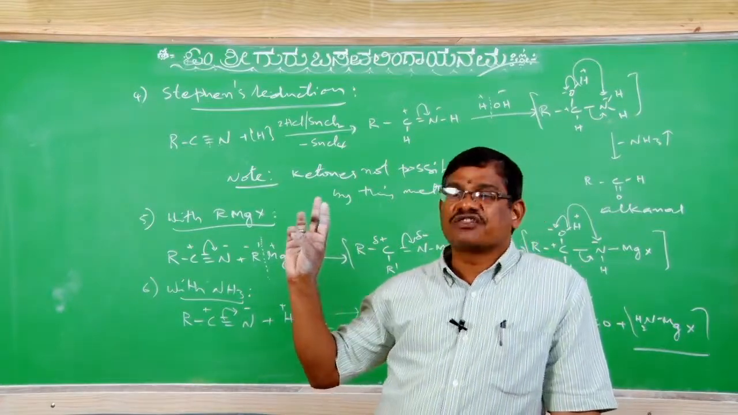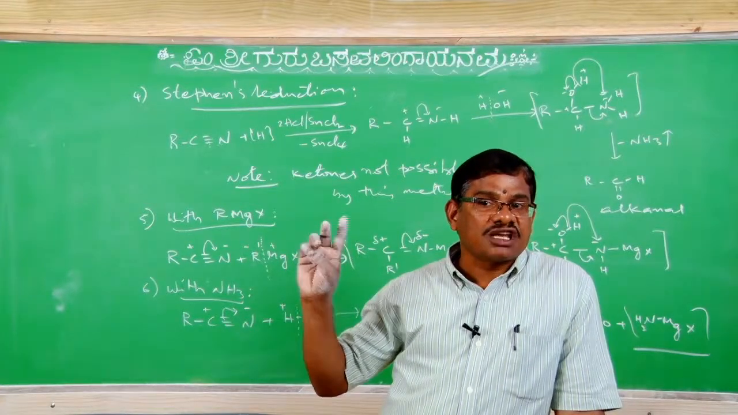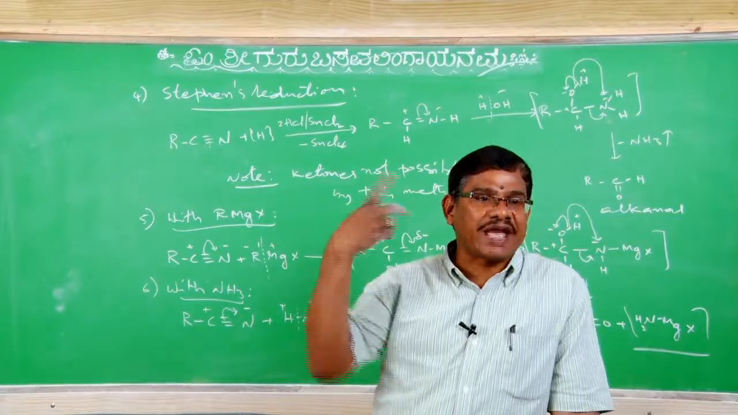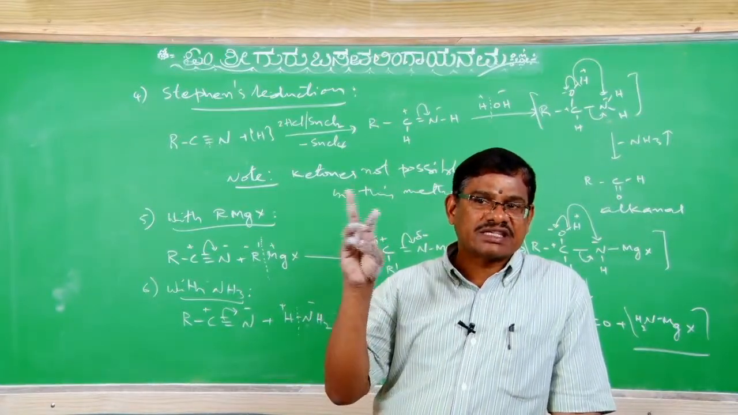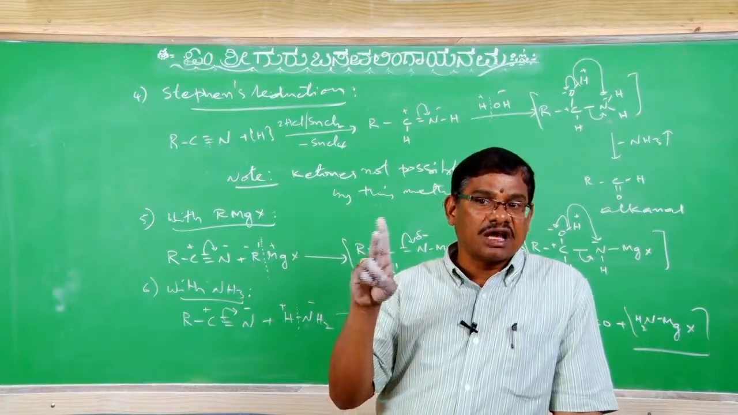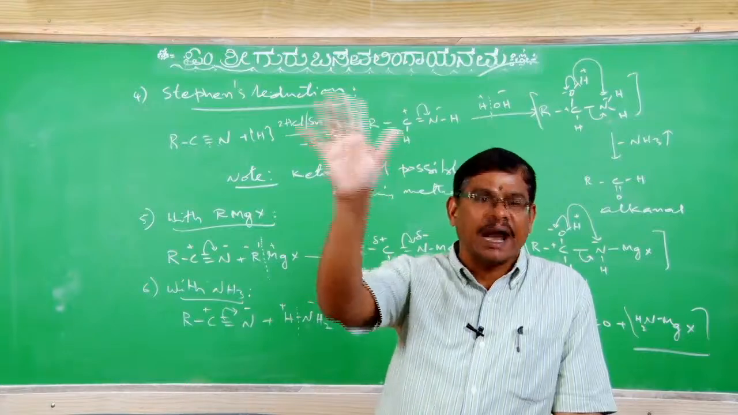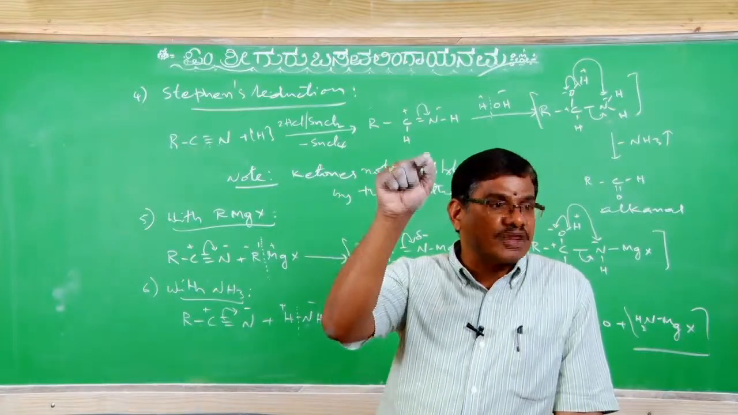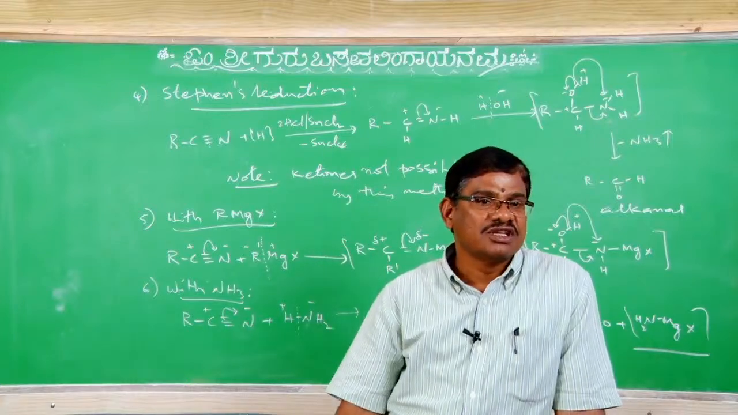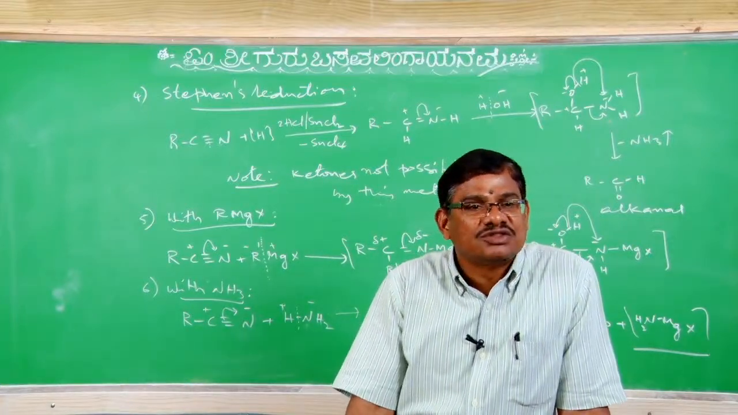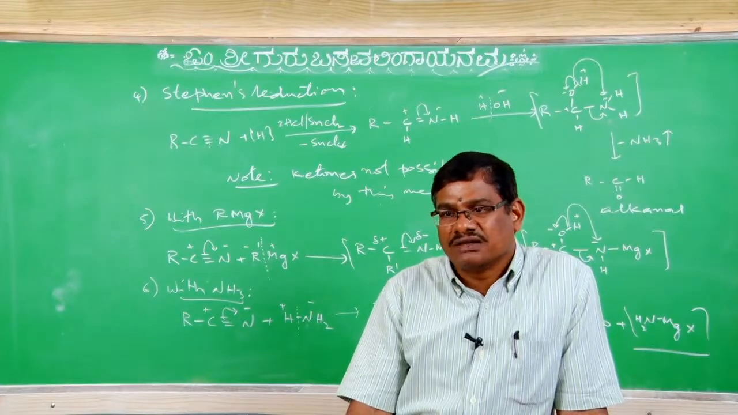Right. Next, Stephen reduction. In Stephen reduction, RCN undergoes reduction with HCl in presence of stannous chloride. That stannous chloride is converted into stannic chloride: SnCl2 plus 2HCl converts into SnCl4 plus 2H. The two hydrogens will go and add. One pi bond of the triple bond is going to break down to give RCH double bond NH. That upon hydrolysis with water gives alkanal, aldehyde, with the liberation of ammonia.